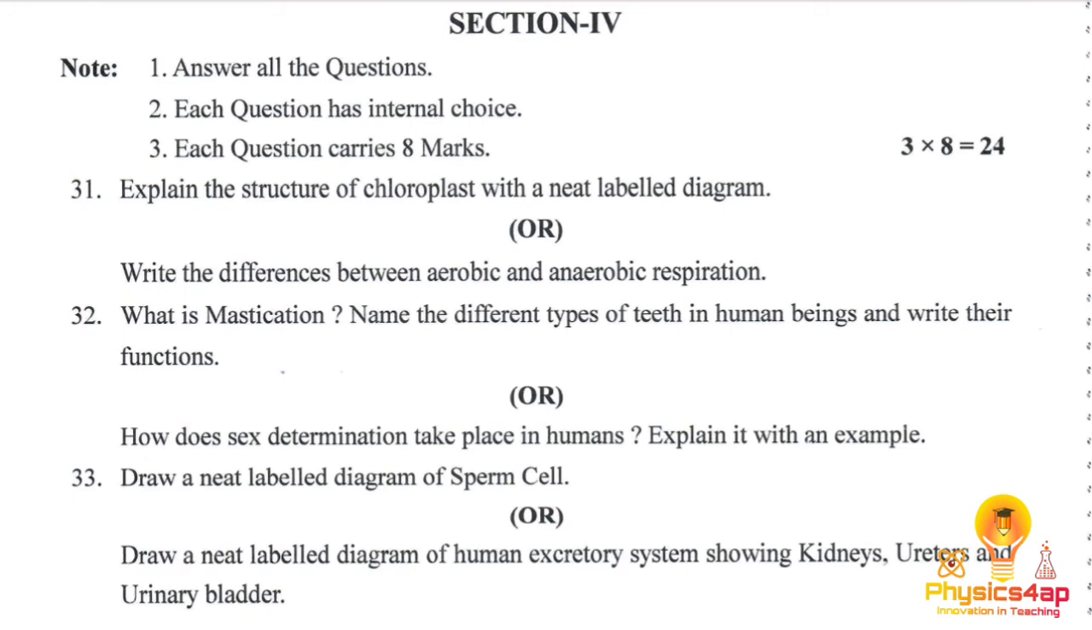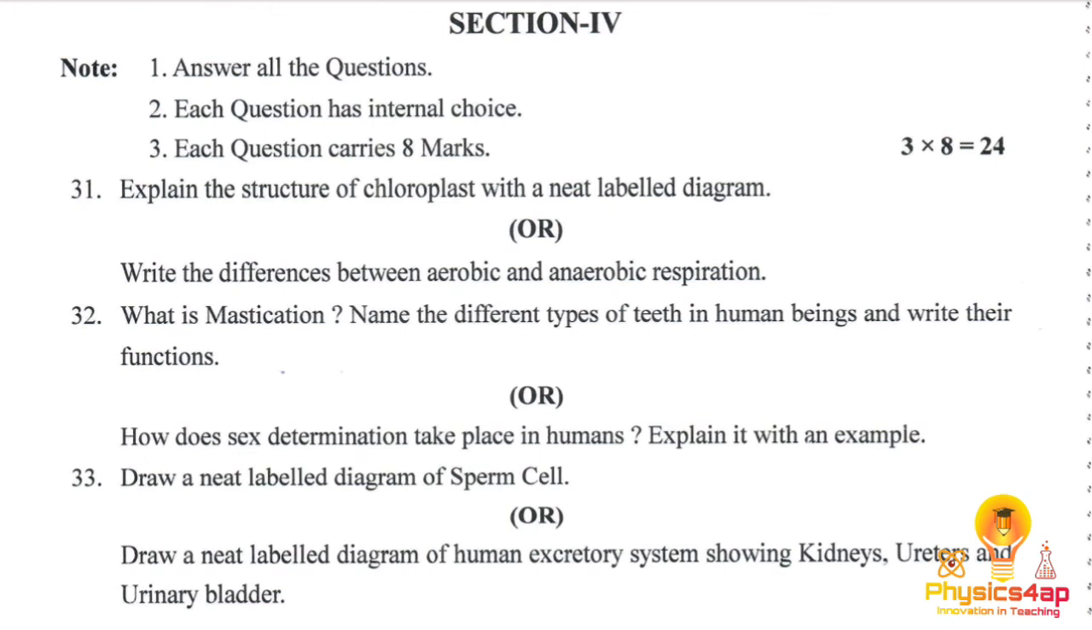So the 31st is, explain the structure of chloroplast with a neat diagram. We have to explain the chloroplast diagram, which is a plant plastid, as you know very well. And for our internal choice, we have here, write the difference between aerobic and anaerobic respiration. Respiration in the presence of oxygen we call aerobic, and in the absence of oxygen we call anaerobic respiration.